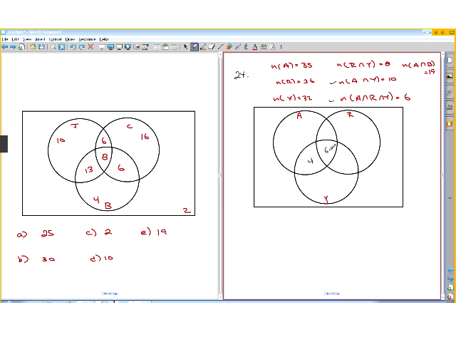We have A intersect R. So here's A, here's R, here's the intersection. That's got to be 19, so since we already have 6 here, that will leave 13 left over. Then we have R intersect Y. That's this little long thing, and it's 8. So if this is 6, then that leaves 2 left over there.